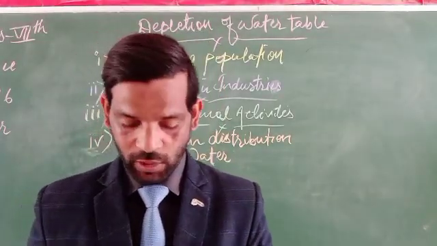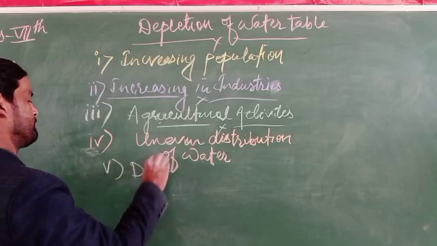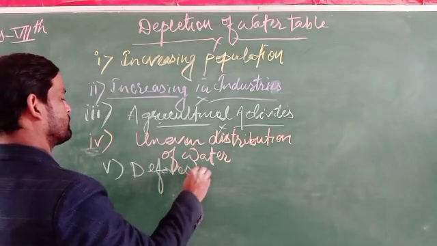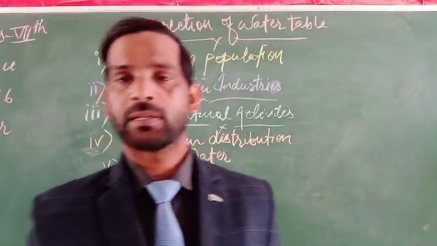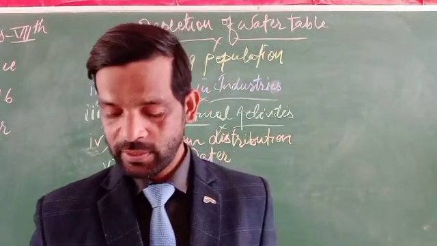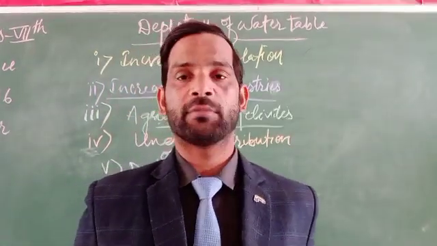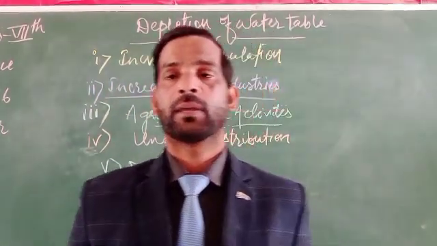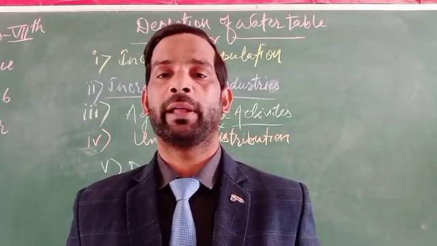The next one is what? That is deforestation. Deforestation is another cause. Why? Because due to deforestation, the water holding capacity of the plants deteriorates and is lost day by day.